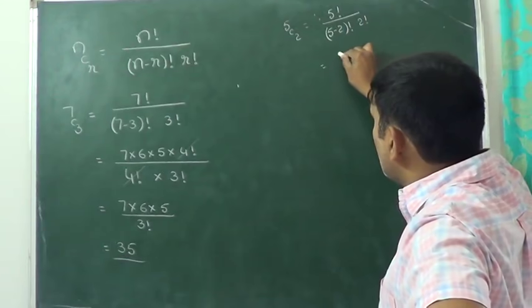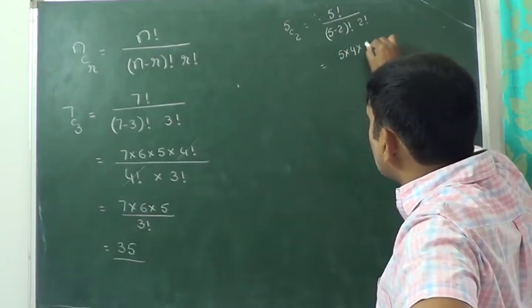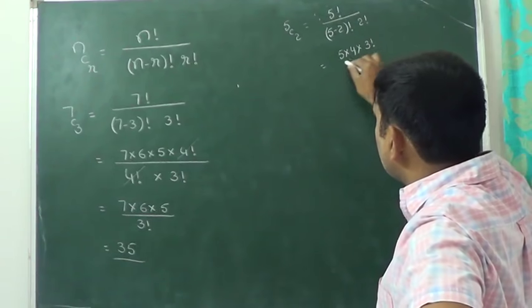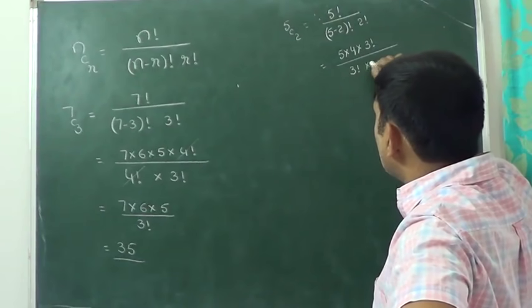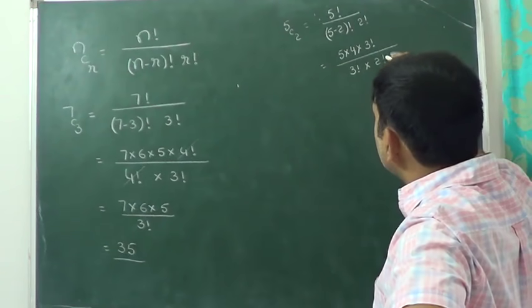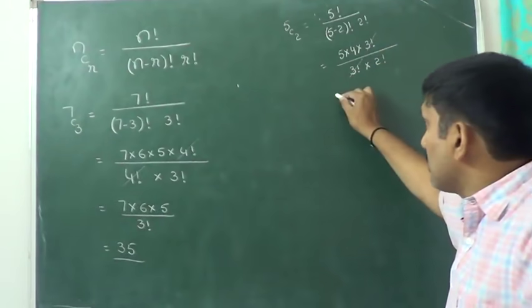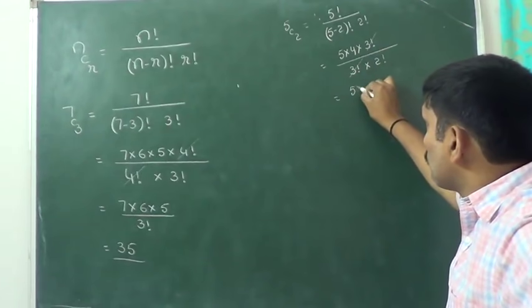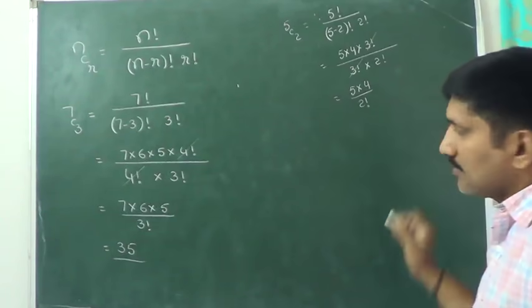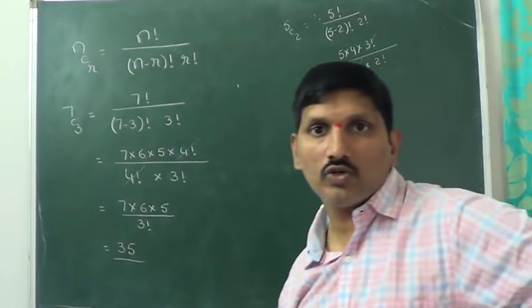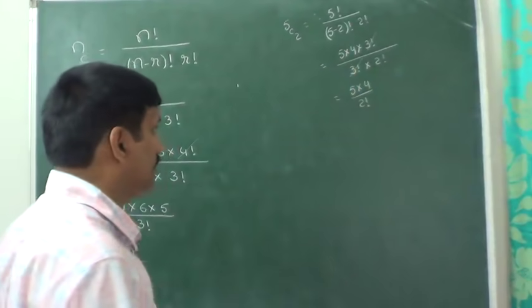Now 5 factorial can be written as 5 into 4 into 3 factorial divided by 3 factorial into 2 factorial. 3 factorial cancelled. We are getting the answer as 5 into 4 divided by 2 factorial. 2 factorial is equal to 2. 2 2's cancelled there. You will get the answer as 10.